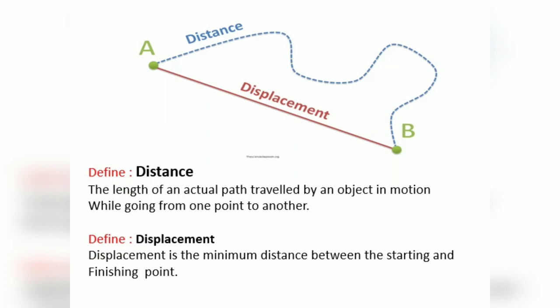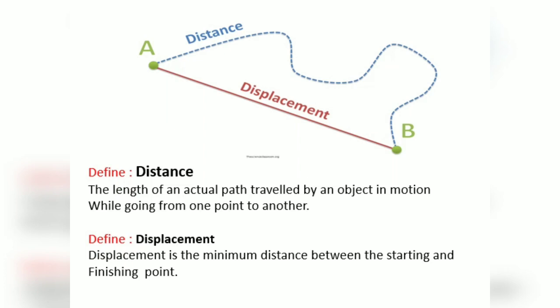So let's define distance. The length of an actual path traveled by an object in motion while going from one point to another. And let's define displacement. Displacement is the minimum distance between the starting and the finishing point. I repeat, distance, the length of an actual path traveled by an object in motion while going from one point to another. Displacement is the minimum distance between the starting and the finishing point.